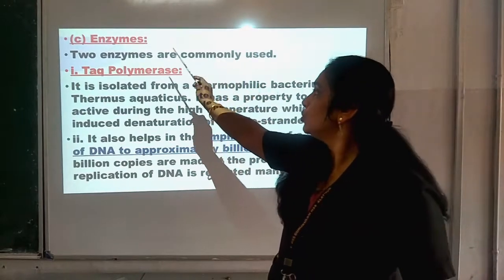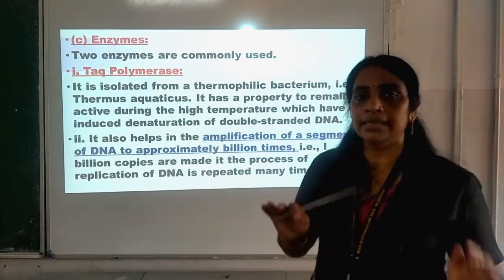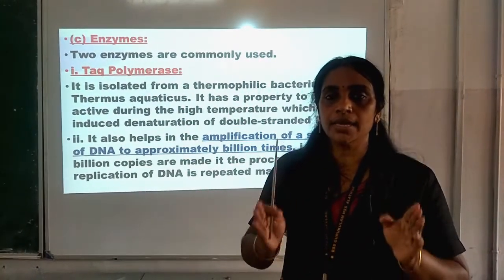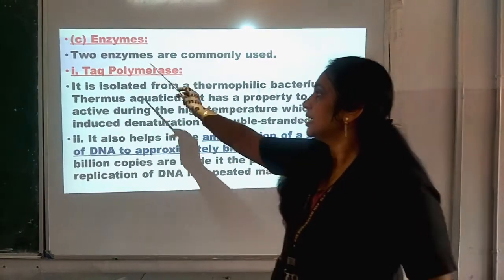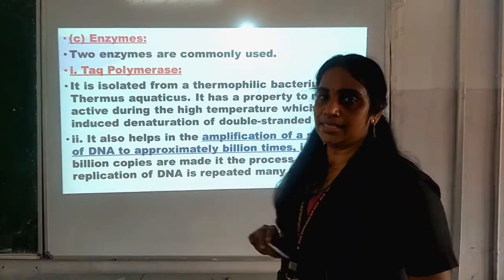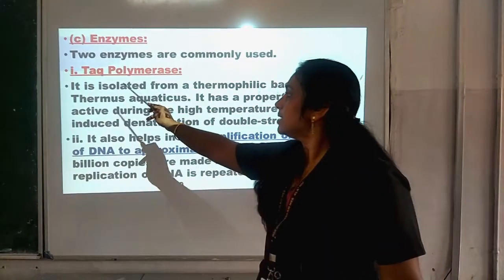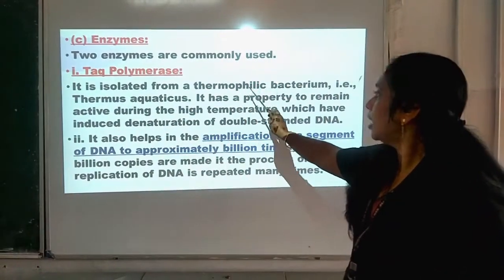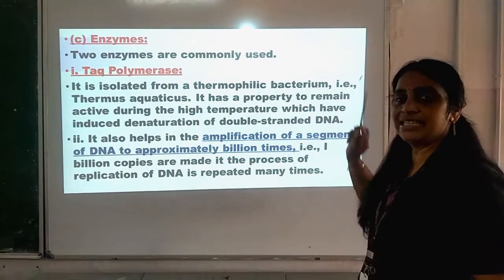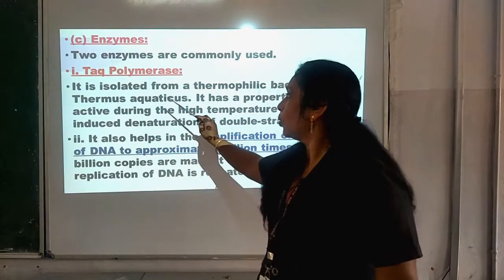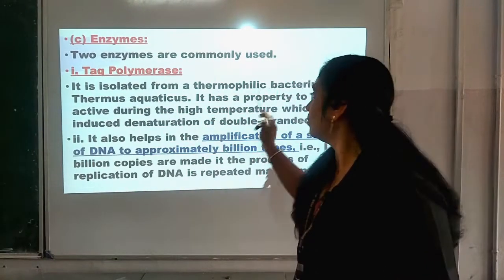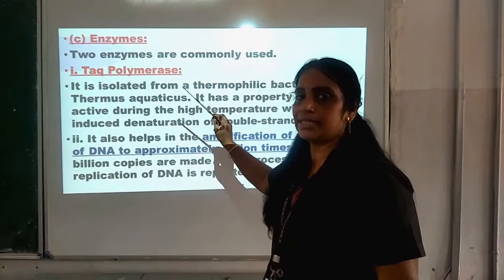Now, the third need is an enzyme, and two enzymes are commonly used. One main common enzyme used for the polymerase chain reaction is Taq polymerase. It is isolated from a thermophilic bacterium, Thermus aquaticus.